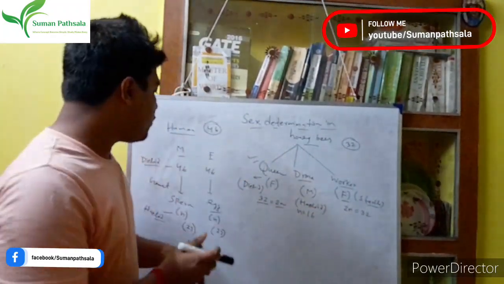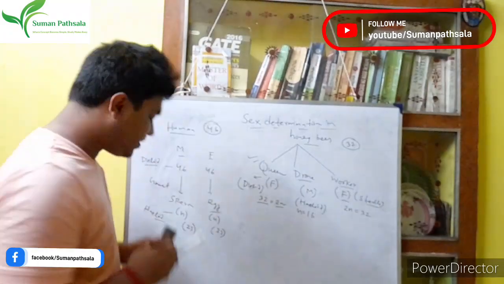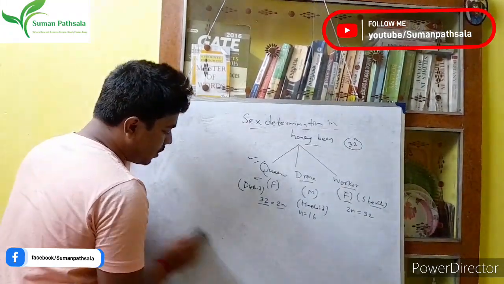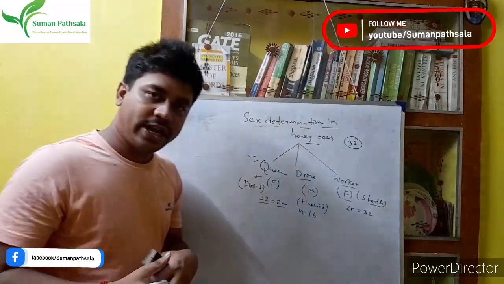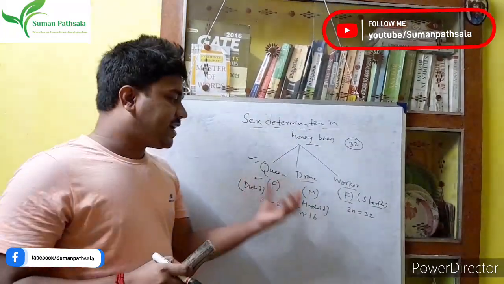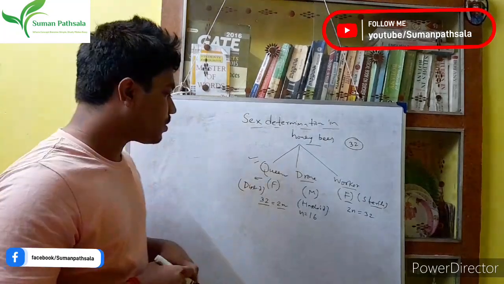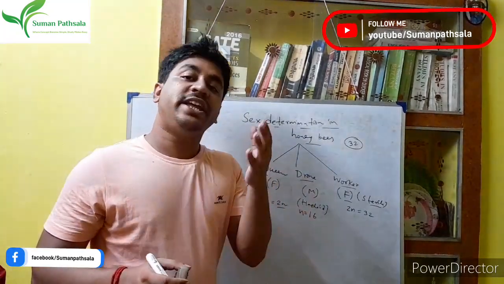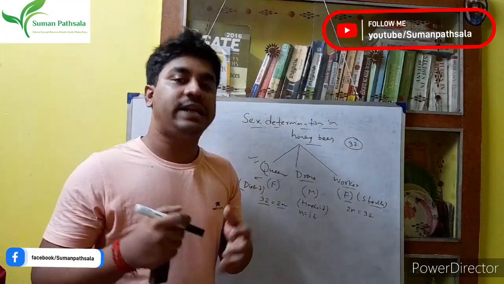Okay, so now you just forget the human. I just erase all those human things. Now we talk only about the honeybee. So in case of honeybee, what happens? First, if the next generation is to form, we have to fertilize.